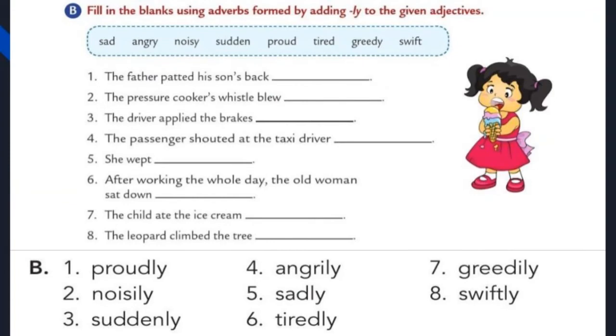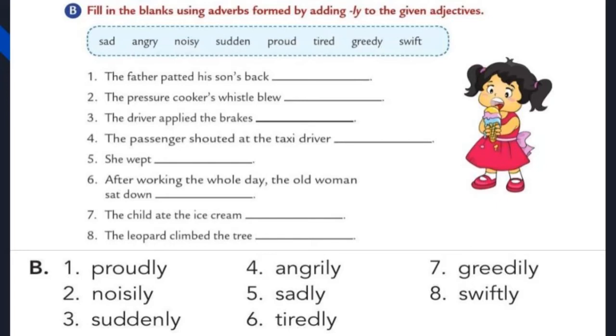Students, now we are going to do the second exercise, that is fill in the blanks using adverbs formed by adding ly to the given adjectives. Students, look here, helping box is there. Inside the helping box, they have given adjectives. Now what we should do is, after finding the correct answer, we should add ly.